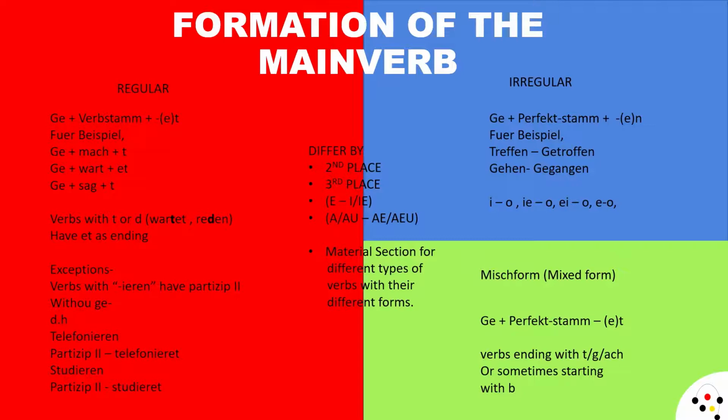Here we have the same ge, our old friend. The prefix stem comes from the verb, common irregular, but here we don't have the ending en. We have a te. Verbs ending with te, ke, or sometimes starting with b. These kinds of endings are generally with mixed form.